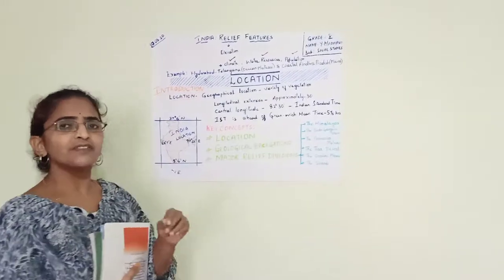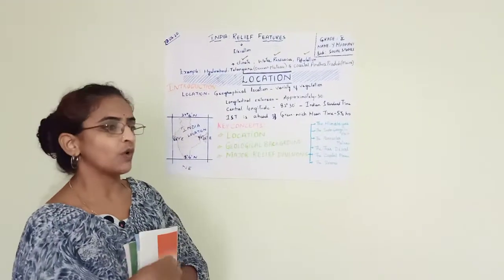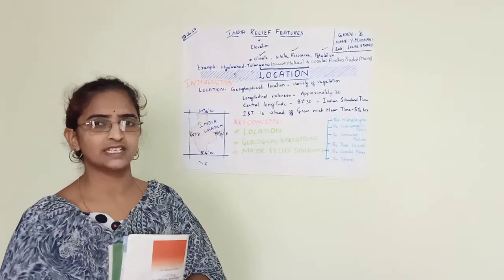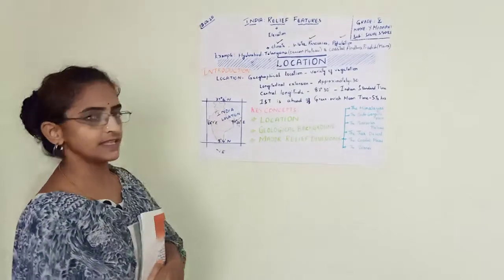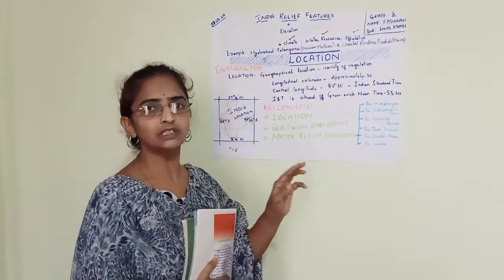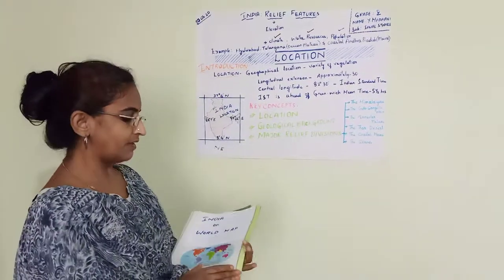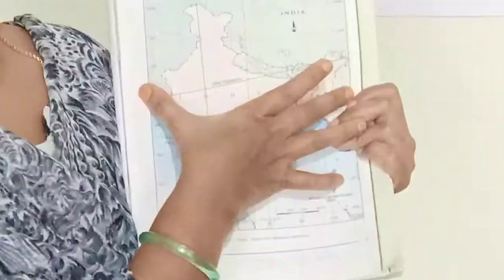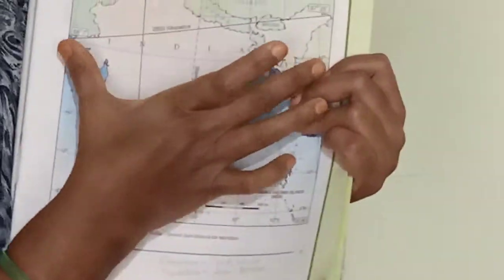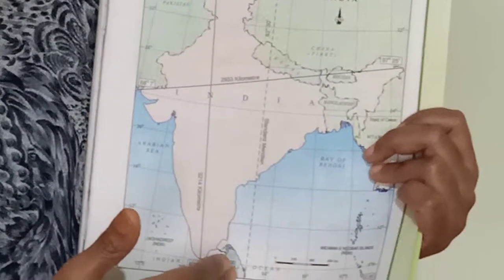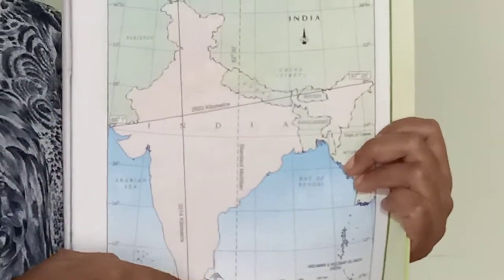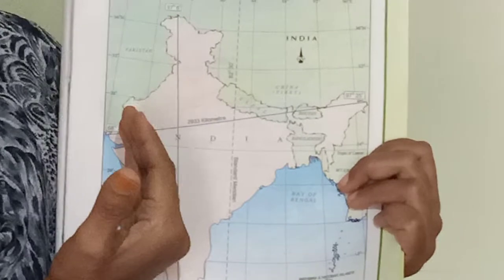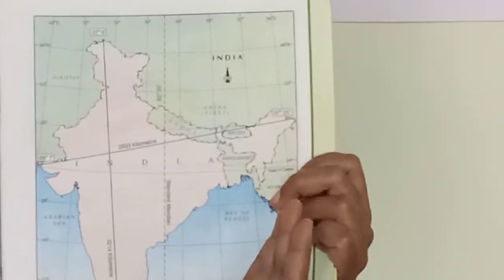Okay, but every time we cannot keep on calculating the time. What is the time in Delhi, what is the time in Hyderabad, what is the time in Gujarat. It is very tough calculating time like that. So better, there should be a standard time throughout the country. So we have drawn an imaginary line in the middle of the complete 30 longitudinal extension. Are you seeing? This line is drawn absolutely in the middle of the country, because here there are 15 longitudes and on that side 15 longitudes of extension.